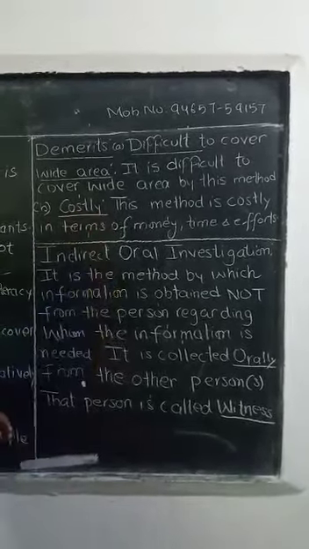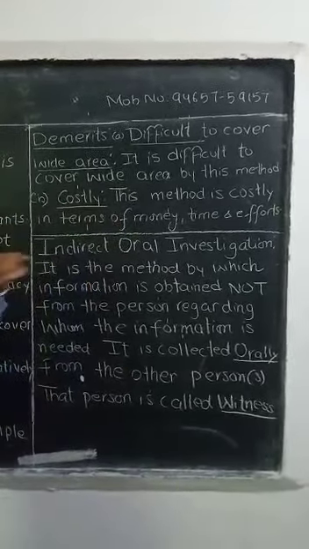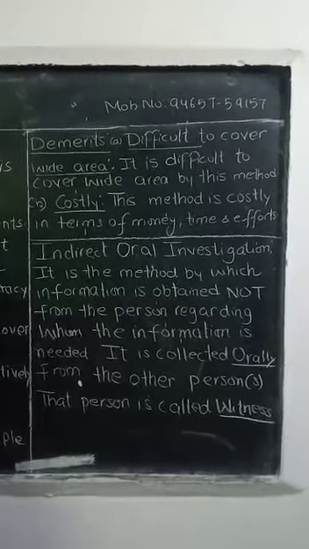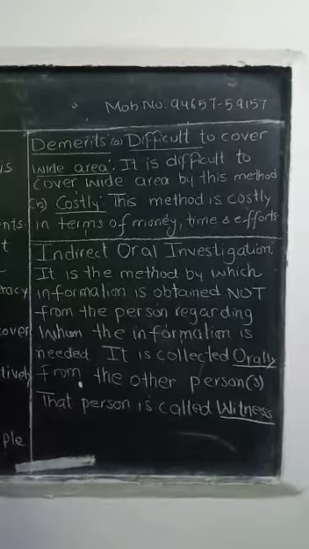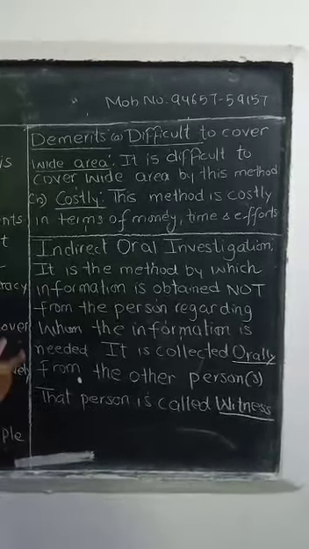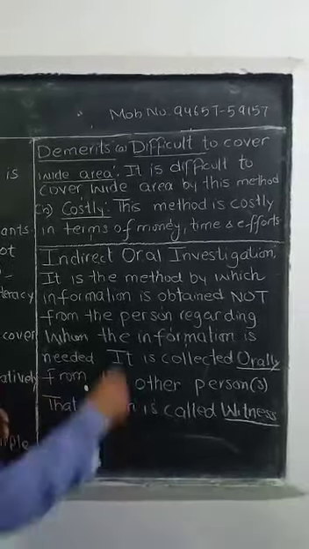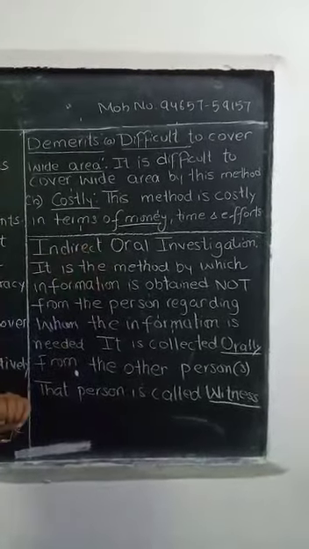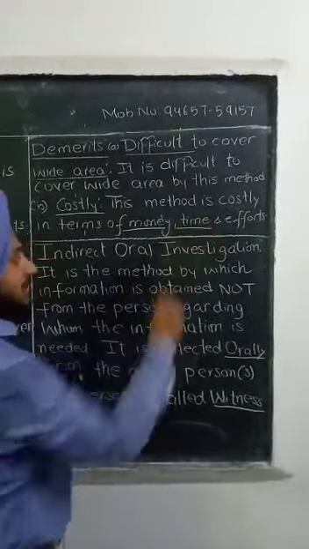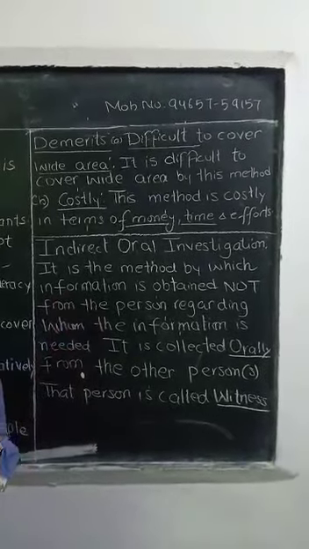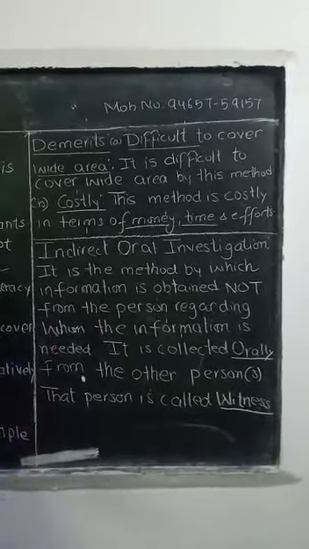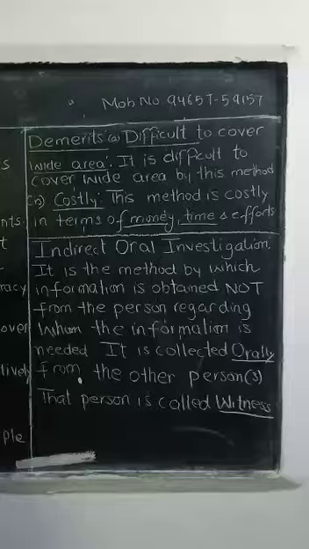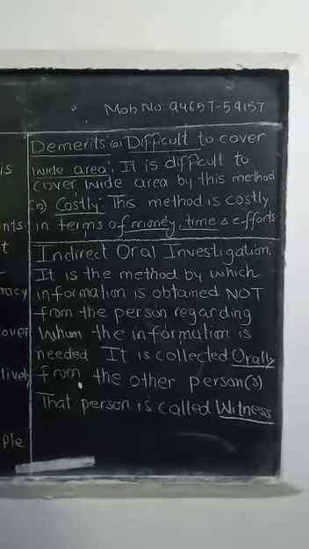Second is costly. So here costly is, this method is expensive in terms of money, because so many investigators will be required to collect the data. They all will get some salary, they all will be paid. So in terms of money this method is costly. Then it is time taking, so it is also costly in terms of time and efforts. So many efforts will be used for covering data by using such a method.